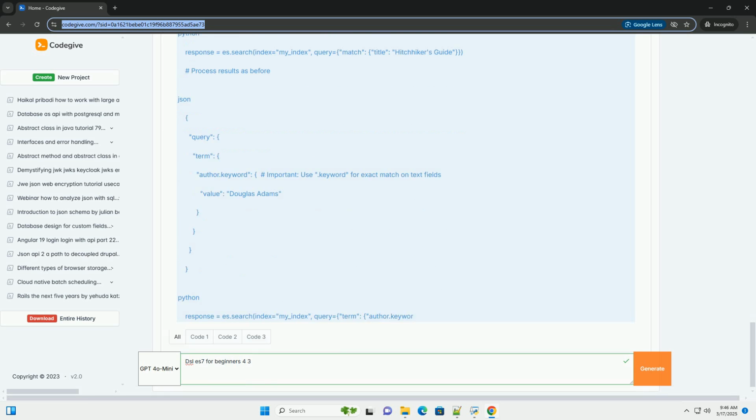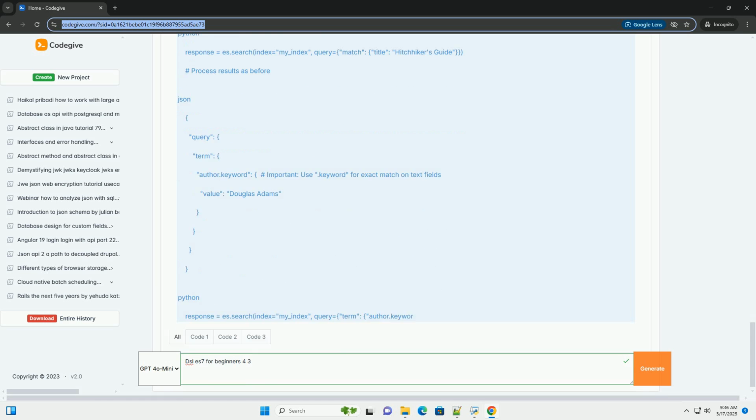This query searches for documents that: 1. must have Hitchhiker's Guide in the title; 2. should have genre equal to science fiction, which increases the score if true; 3. must not have publication_year greater than 2000; 4. filter to include only documents with a rating greater than or equal to 4.0, which does not affect the score.